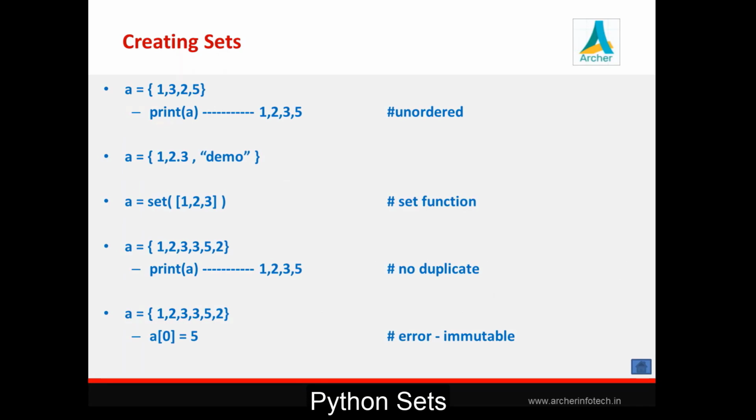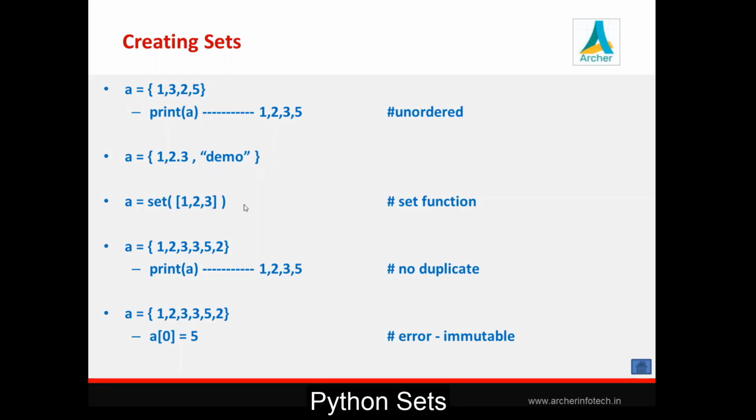These things we have seen already, we'll just mention them on this slide. First, you can create a set like this, which we have said is unordered. See here, while printing it shows 1 2 3 5, but while creating we created it like 1 3 2 5. Next, a set can have different data types, that also we have seen.